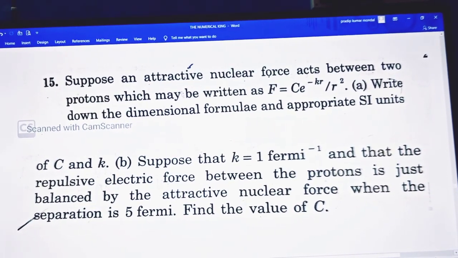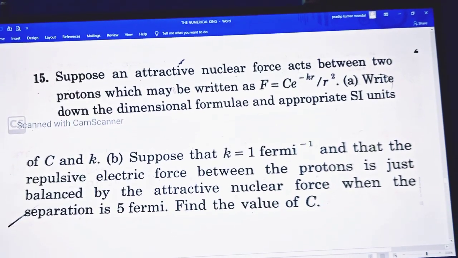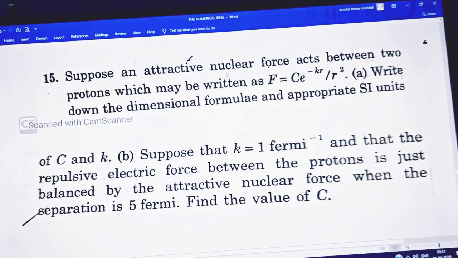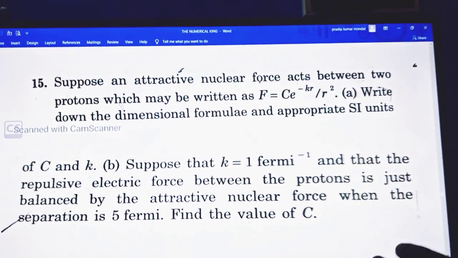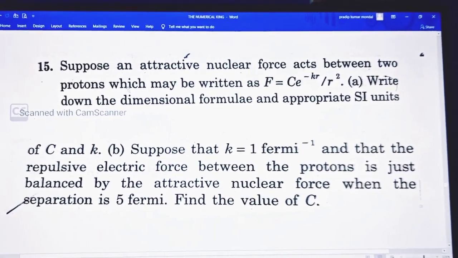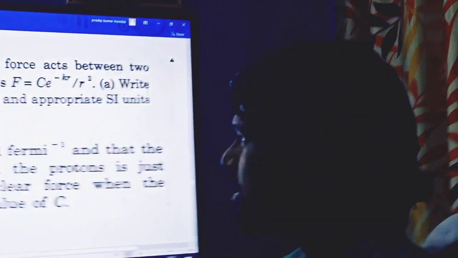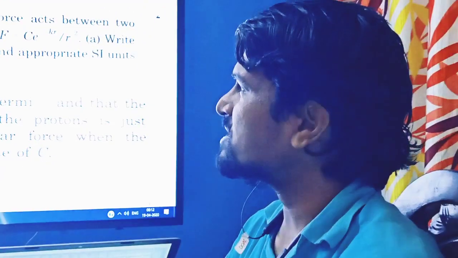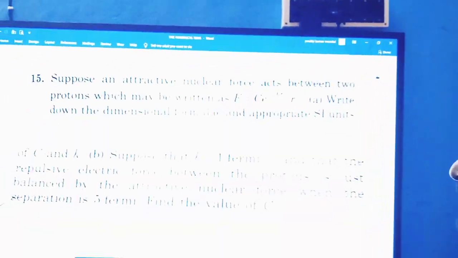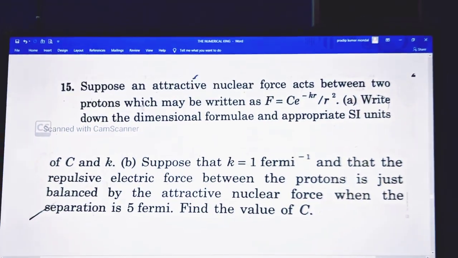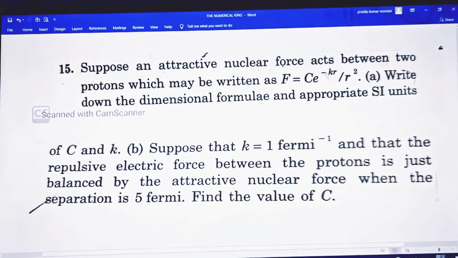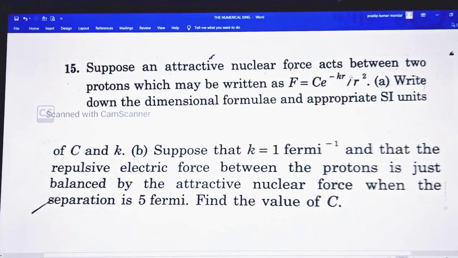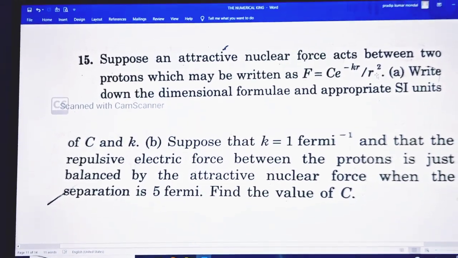We know that two protons always repel each other, but here the nuclear force between two protons is attractive when they are close, at the order of 10 to the minus 15 meter, that is in the Fermi range. They attract each other. This is the concept of quantum physics, which may be written as F equals C e to the power of minus kappa r, whole divided by r square.